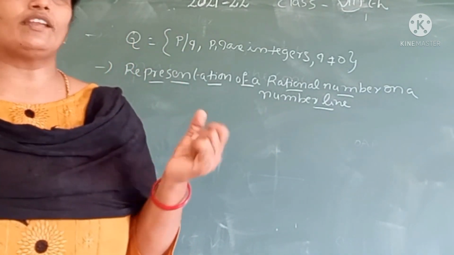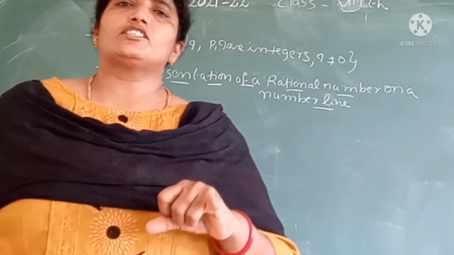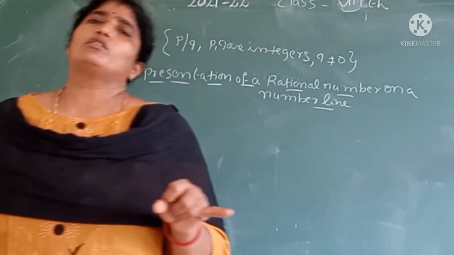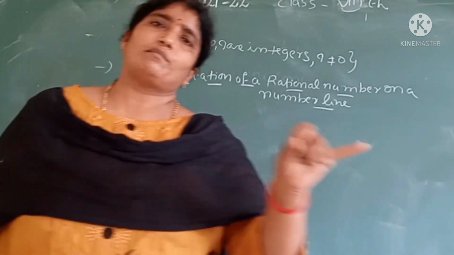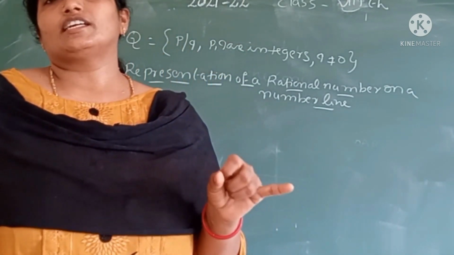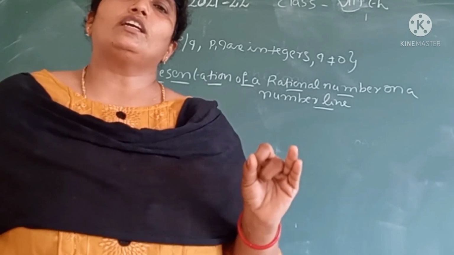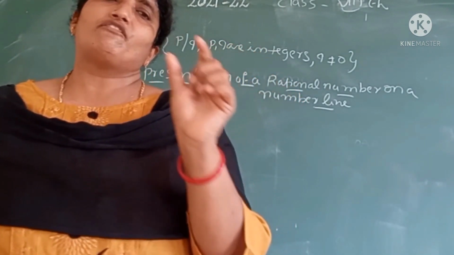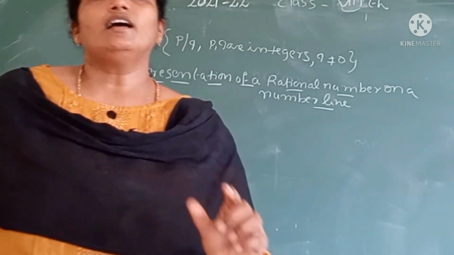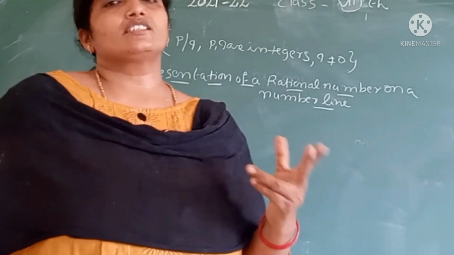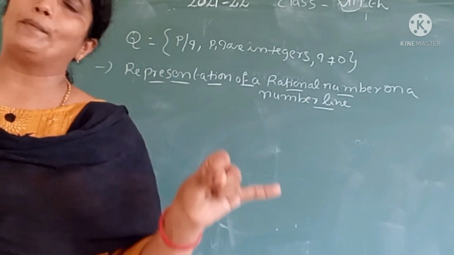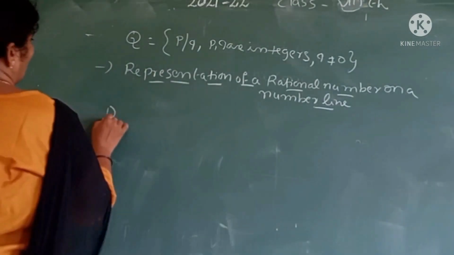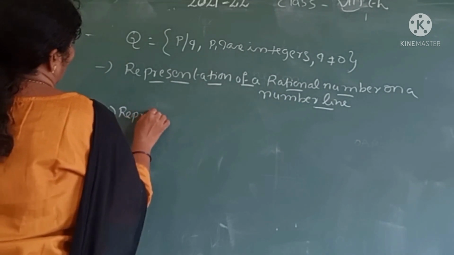First of all, how we represent an integer, you learned in the last classes. We know well about the representation of integers on a number line. Now we want to learn about fractions, how we represent a rational number in fractional form on the number line. Fractions are of two types: one is proper and one is improper. First of all, representation of a proper fraction.